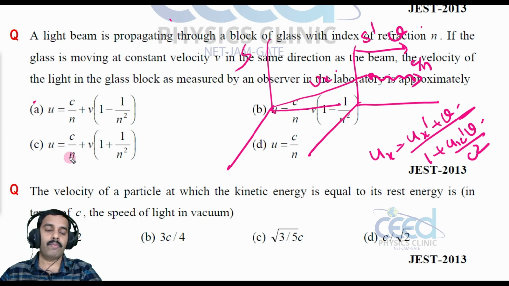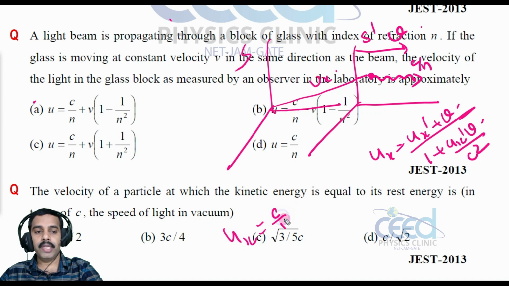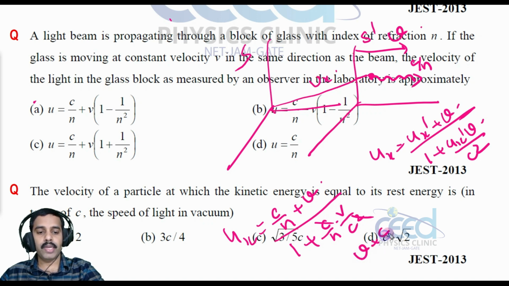What is ux dash? Ux dash is the velocity of this light pulse, that is c by n. So ux is equal to c by n plus v, which is given, right? And in the denominator, 1 plus ux dash, again c by n, times v by c square. This c and this c cancel. So let me write this as v plus c by n in the numerator, and the denominator I can take to the numerator as 1 plus v by cn whole raised to minus 1, right?